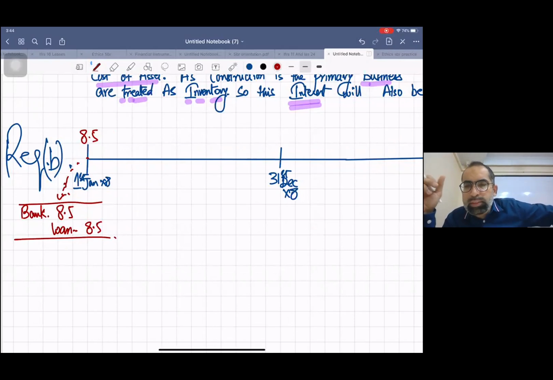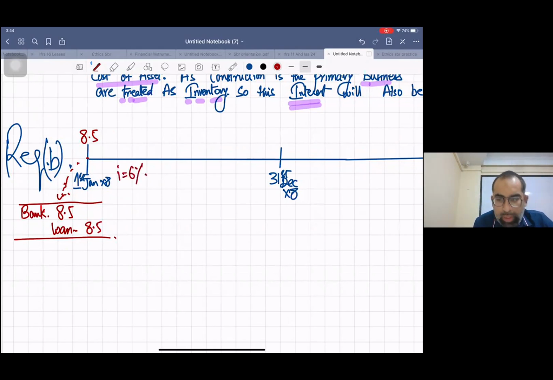So what was the rate of interest? I think it was 6%. So 8.5 times 6% is how much? Can anybody calculate? It's 0.51.